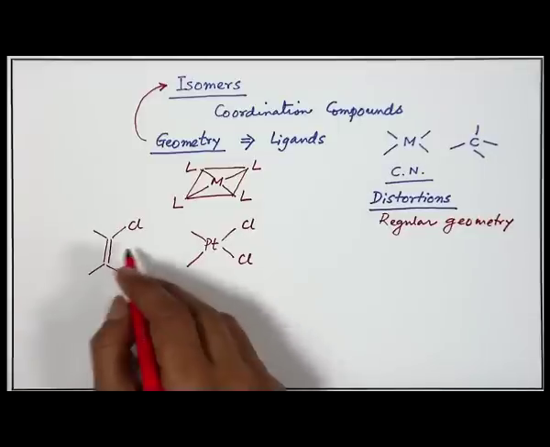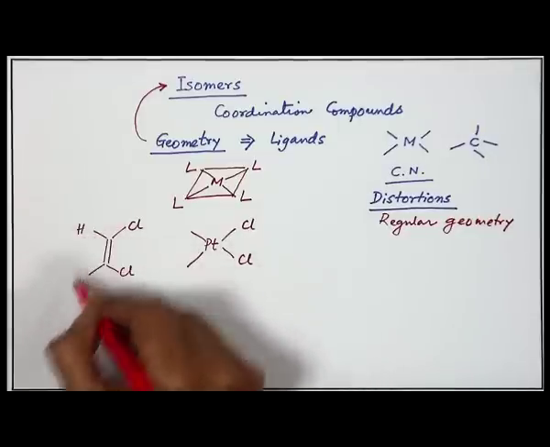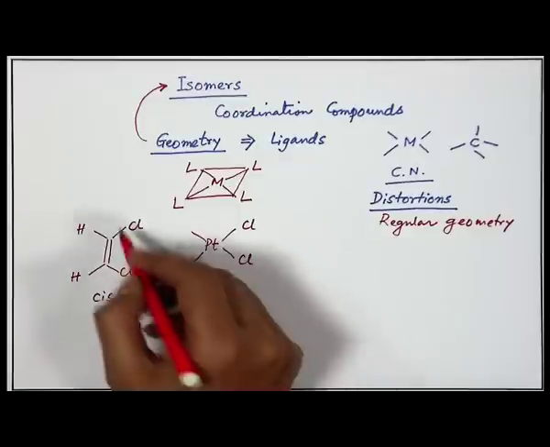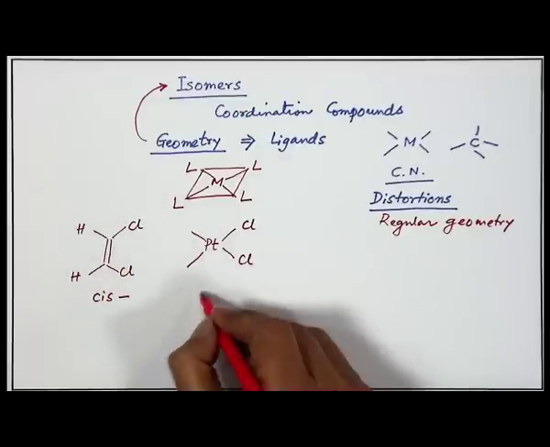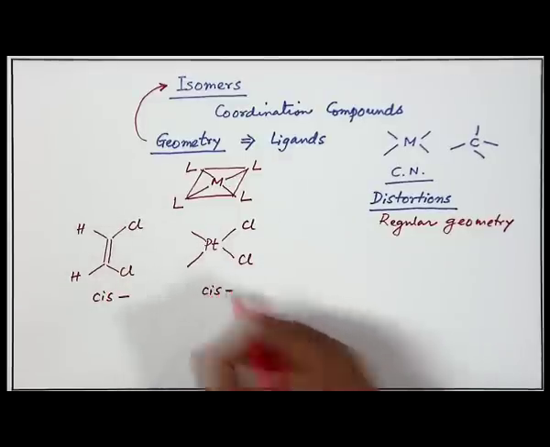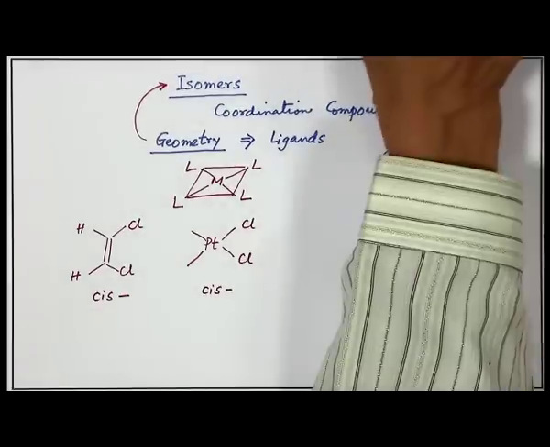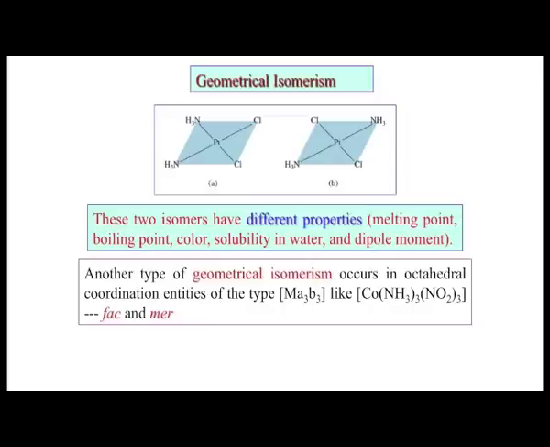So, you can have hydrogen over here and hydrogen over here. This is a cis variety because 2 of these chloride groups are on the same side. So, this coordination compound will also be of cis type. The other type will definitely be a trans one, and these 2 isomers have different